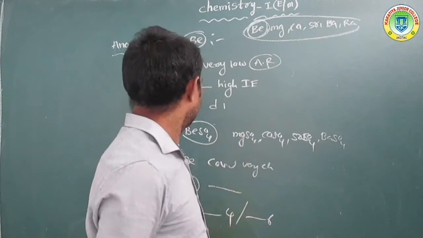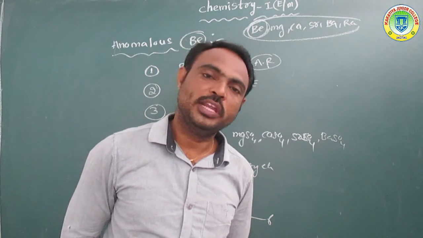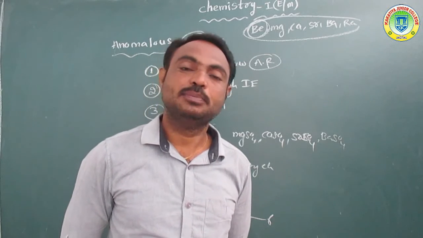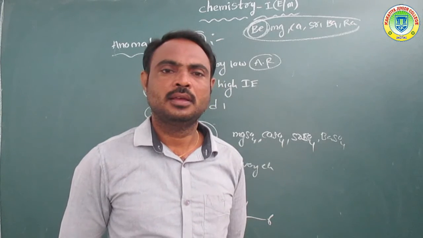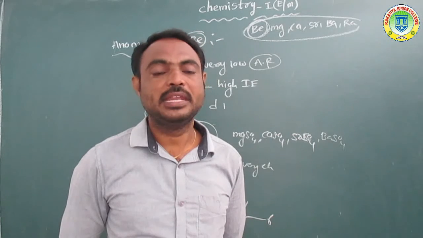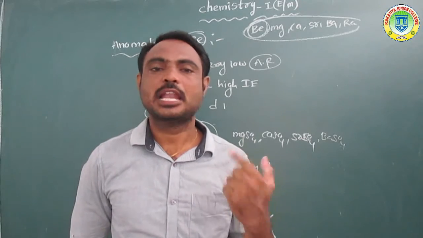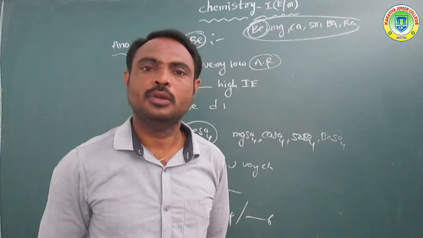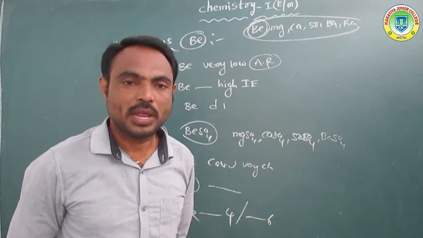Next, fourth point: overall, beryllium forms a number of compounds. Beryllium forms beryllium sulfate, and the remaining elements also form sulfates: magnesium sulfate, calcium sulfate, barium sulfate. In these sulfates, beryllium sulfate is easily soluble in water, but the remaining compounds are not easily soluble in water. So beryllium compounds have very high covalent nature.